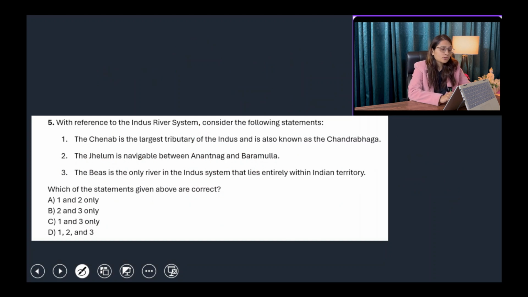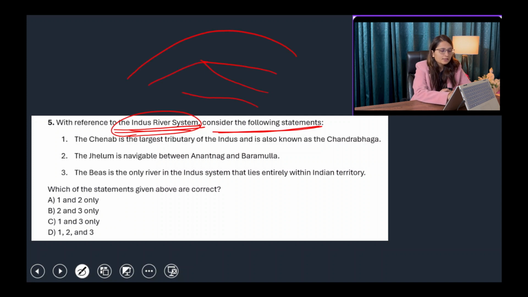Next is, with reference to the Indus River system, consider the following statements. Indus River system. We already discussed this: the Indus River, then Jhelum, then Chenab, then Ravi, then ultimately Byas, Satluj, and ultimately the Panjnad River making confluence with the Indus River. Chenab is the largest tributary of Indus. It is also known as Chandrabhaga.